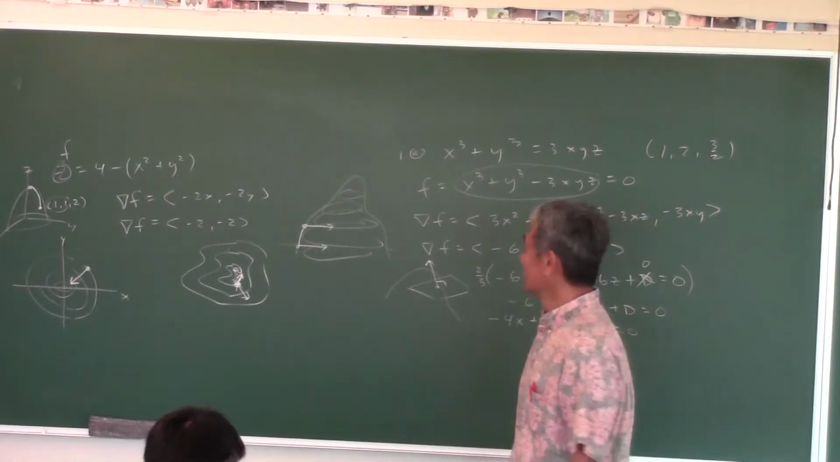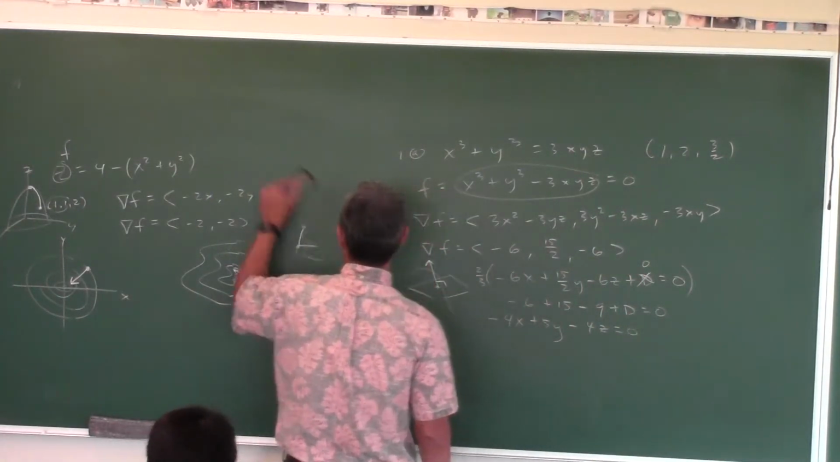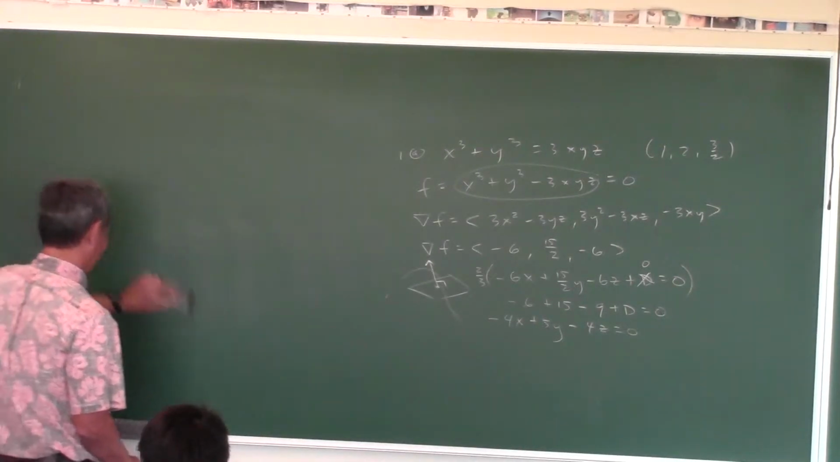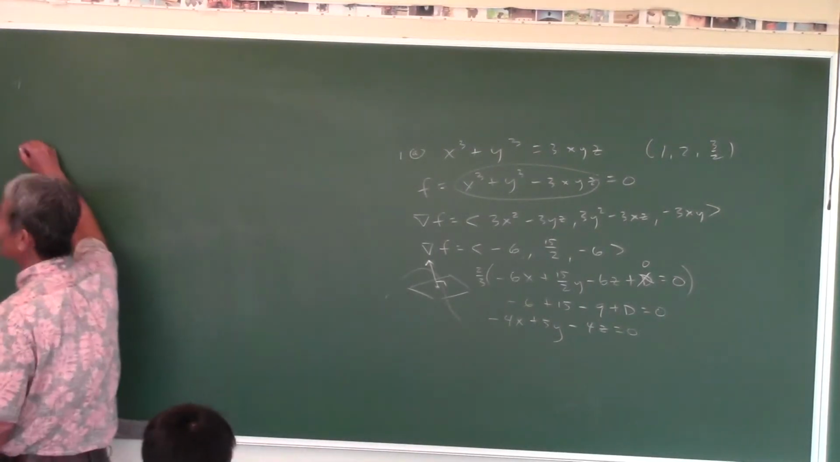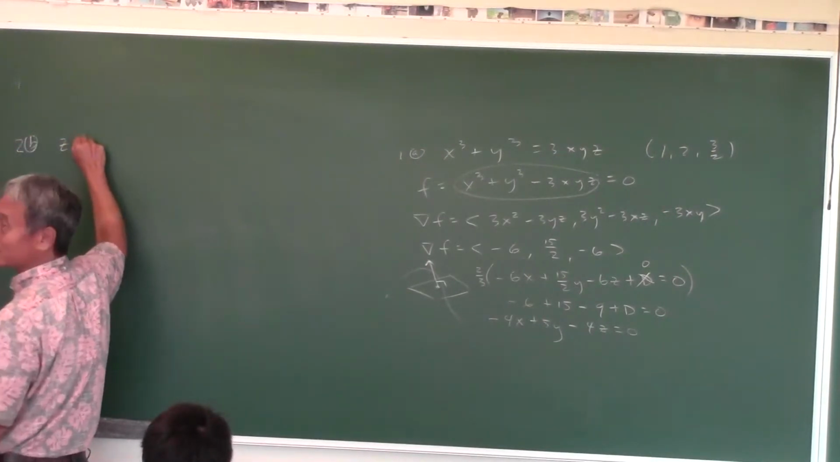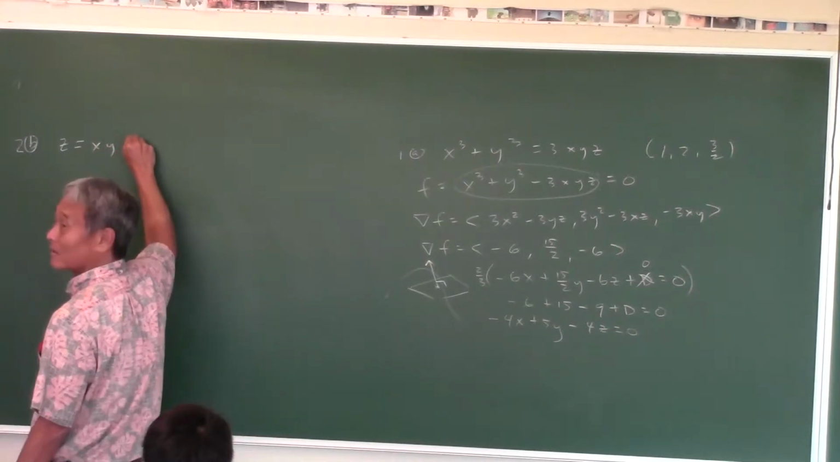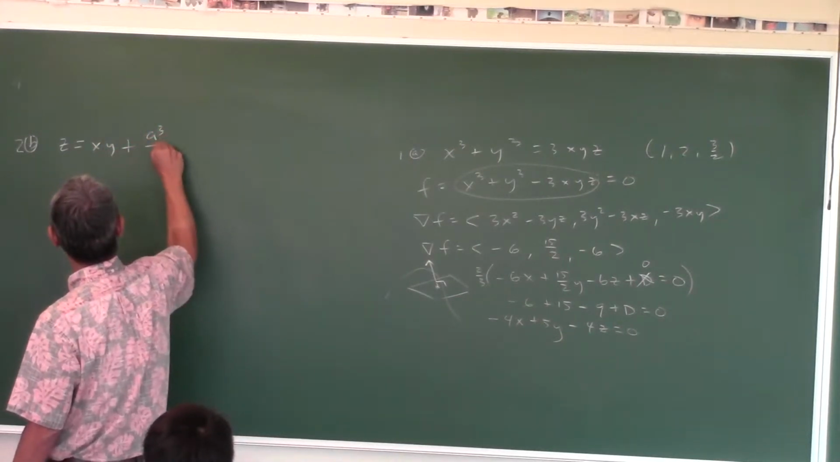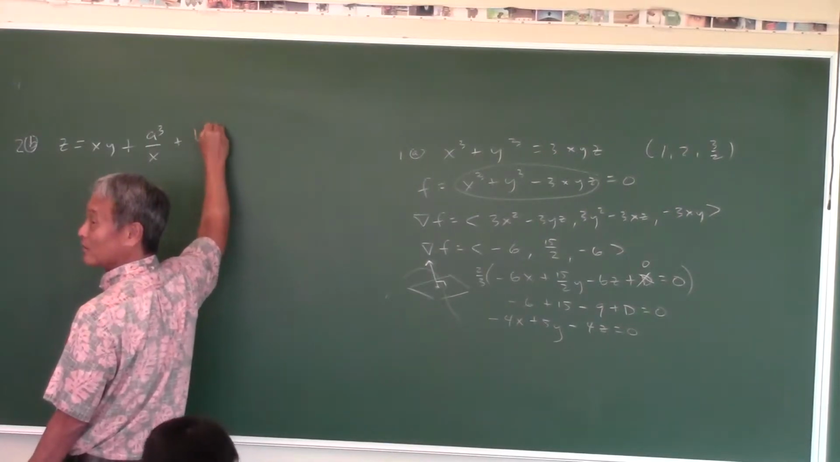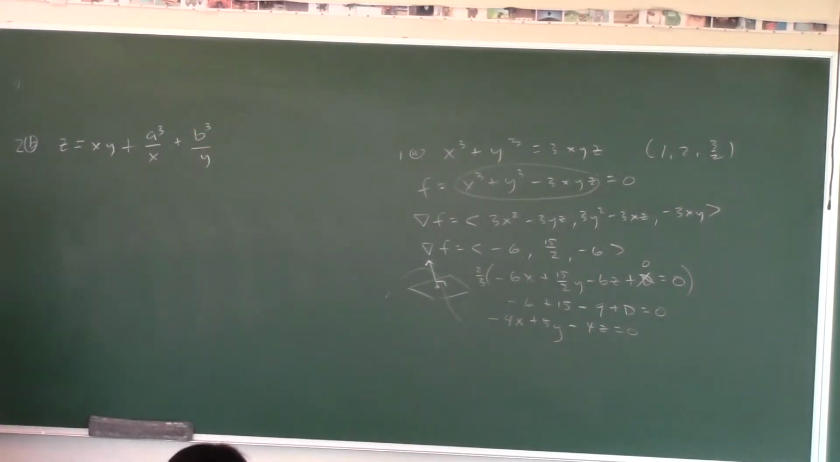Which one, 2A or 2B? And don't say both, because if you can do one, you can do them all. Let's do 2B. I don't know which one in the book this is. z equals xy plus a cubed over x plus b cubed. Does that say b cubed? Let me take a look.